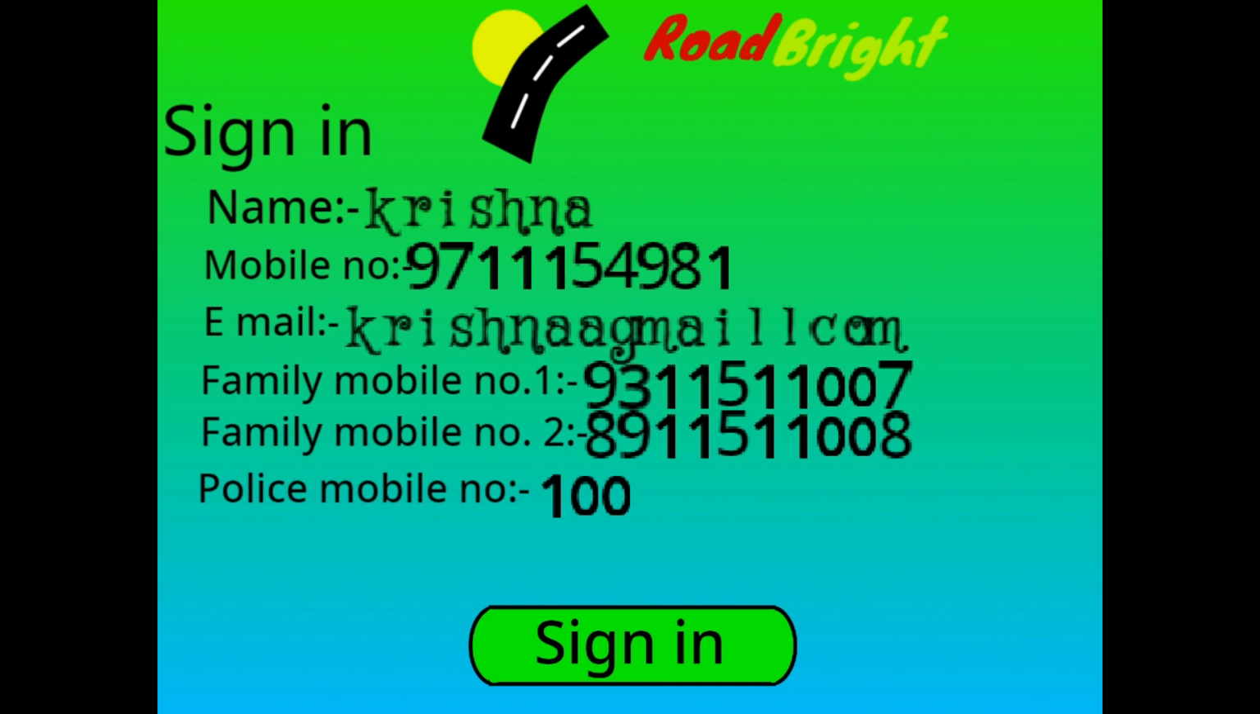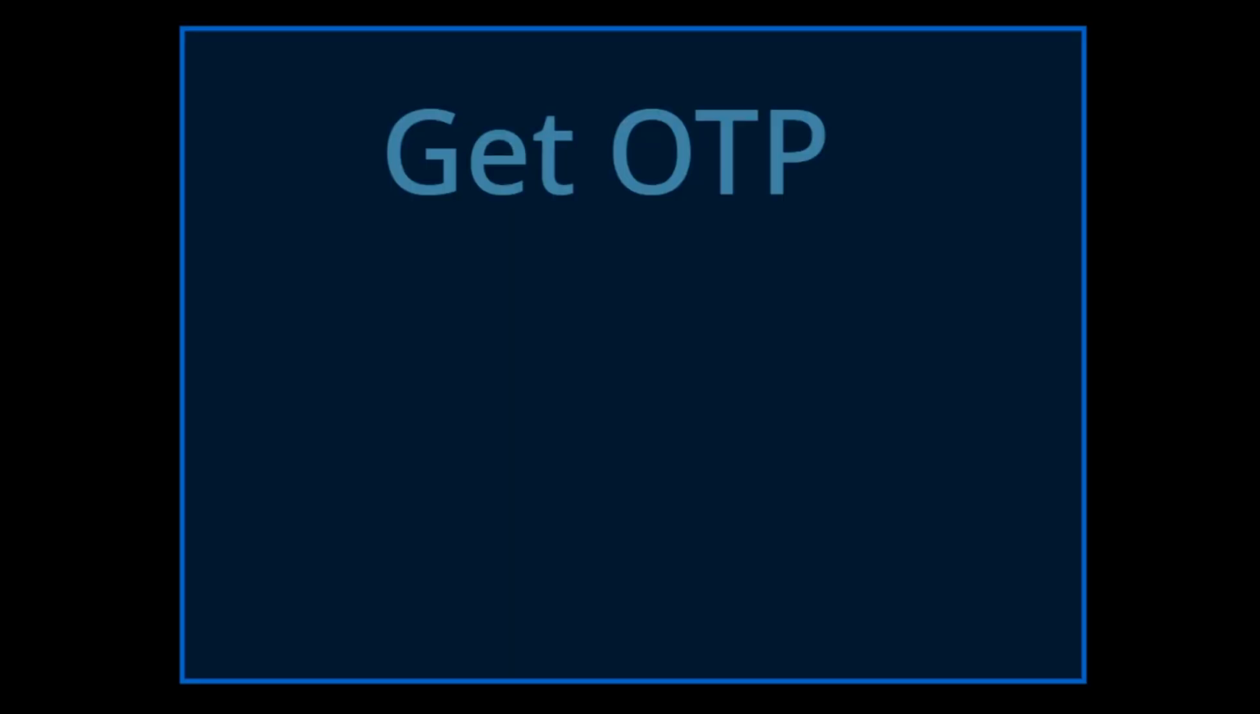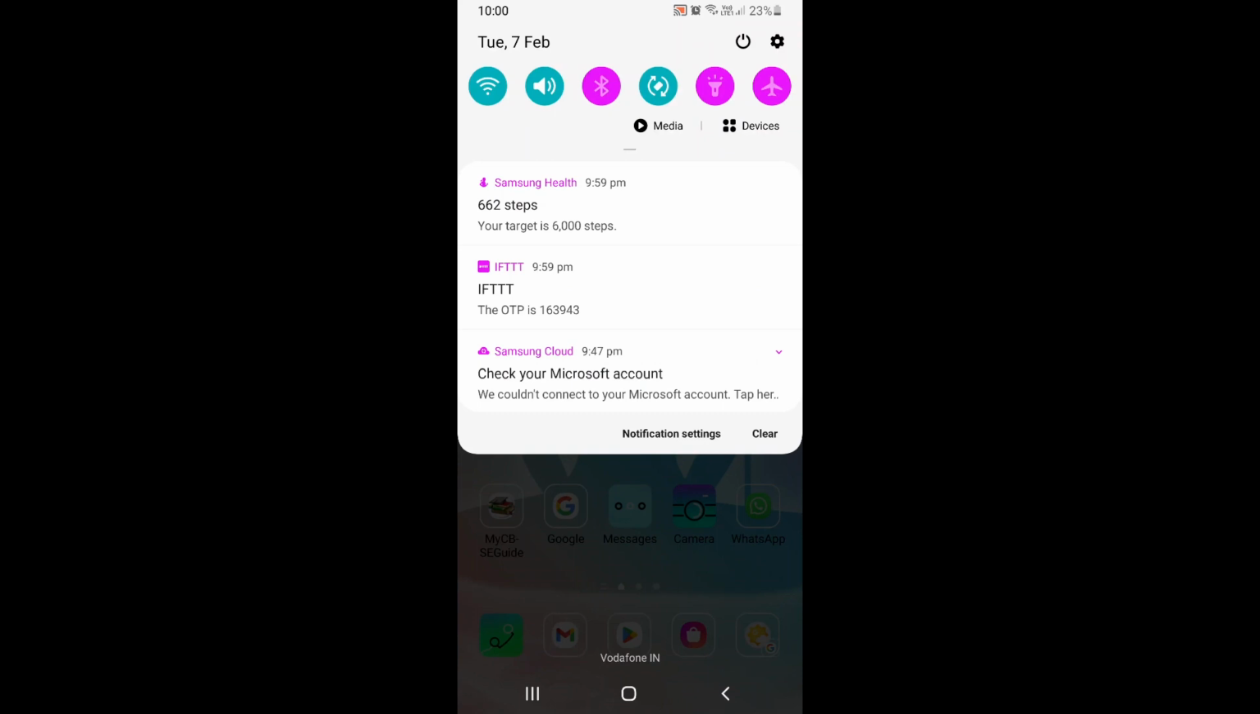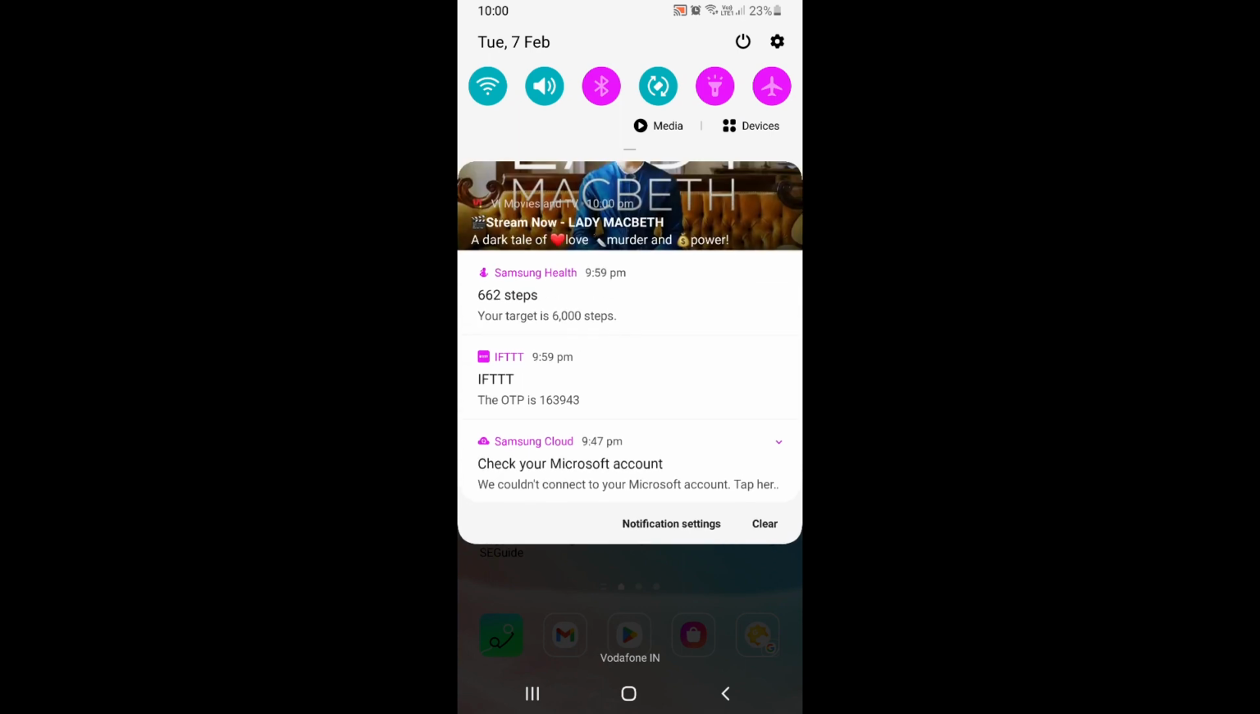As you can see, after filling in the information above, the sign-in button appears. After clicking on the sign-in button, we are directed to Get Your OTP. As you can see, we got the OTP, 163942, when we are in Get OTP.